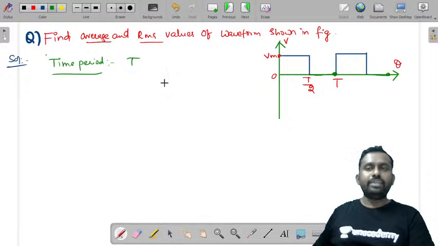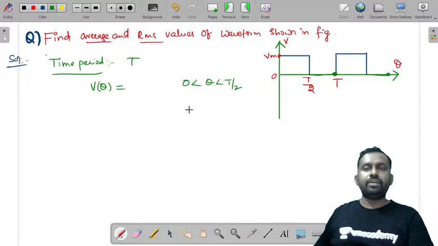Now you need to split this, because from 0 less than theta less than T by 2, the value of V of theta is one value, and from T by 2 less than theta less than T, it is 0. So for this it is 0, and for this directly you can write Vm.